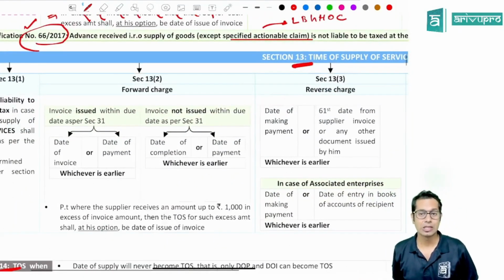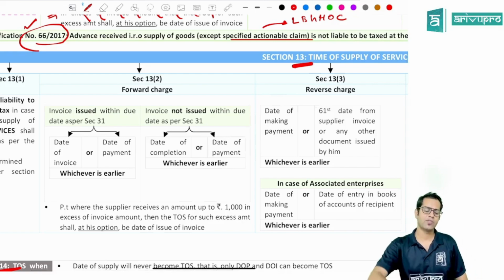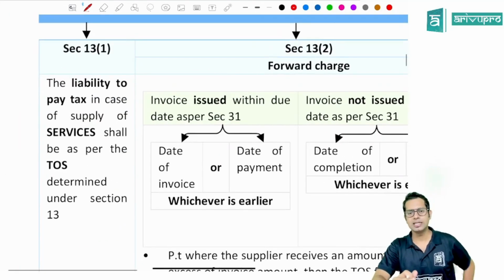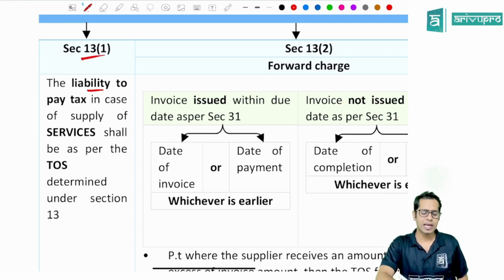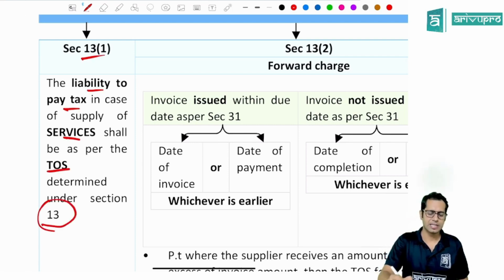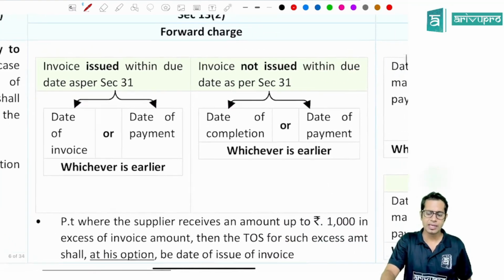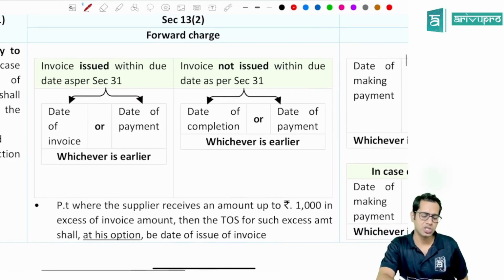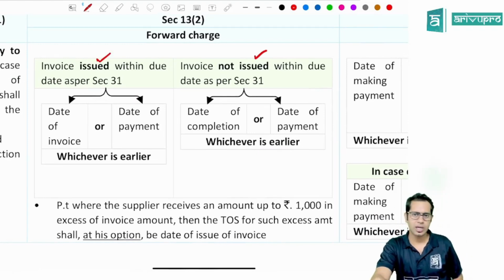Time of supply in case of services. Section 13 talks about time of supply in case of services. Section 13 subsection 1 says the liability to pay tax in case of supply of services shall be the time of supply as determined under section 13. In case of forward charge, the time of supply will be: check whether the invoice is issued within the due date or not issued within the due date.